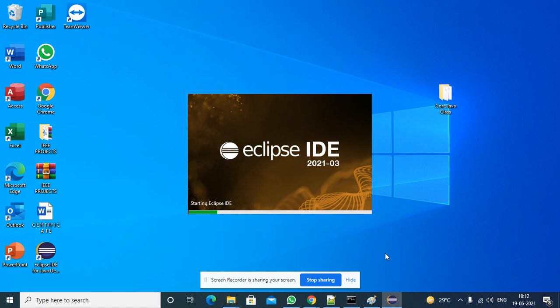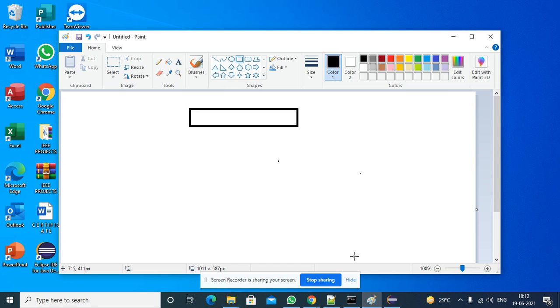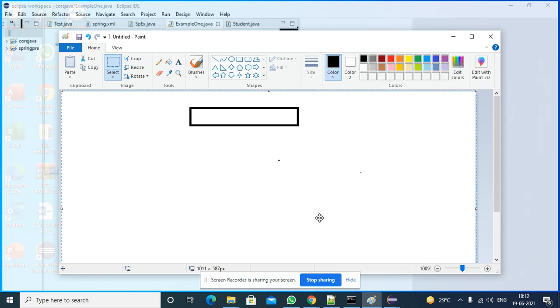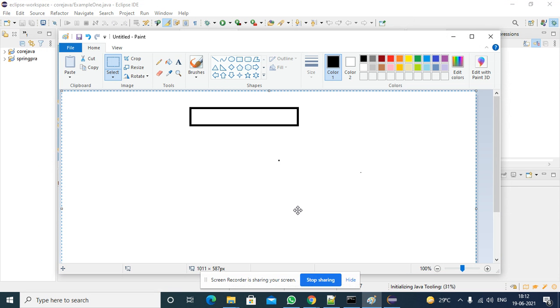Suppose I create an array for the Object class. In Java programming, if you write any class, there is a superclass for it.